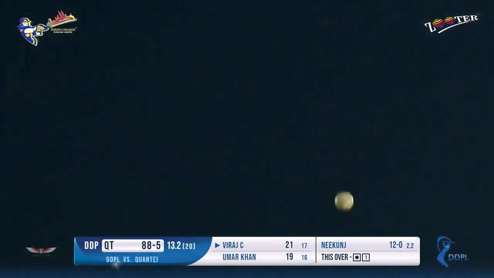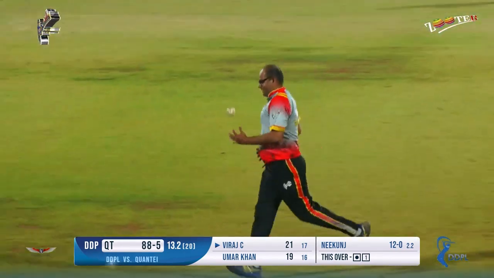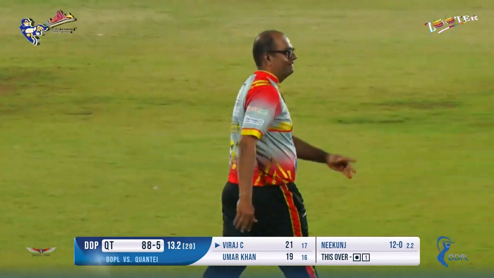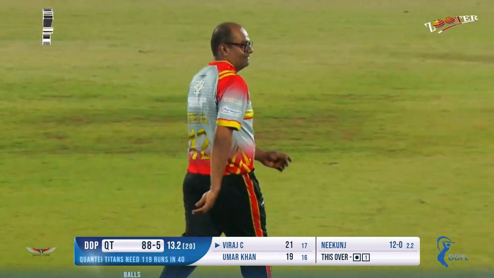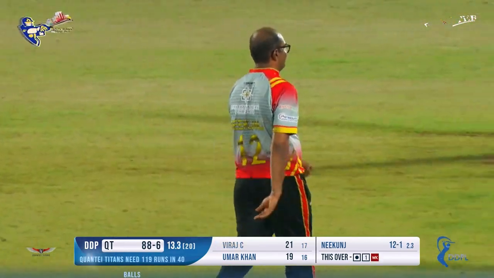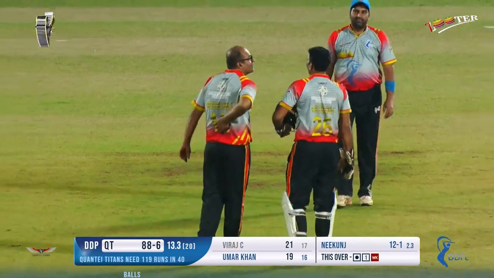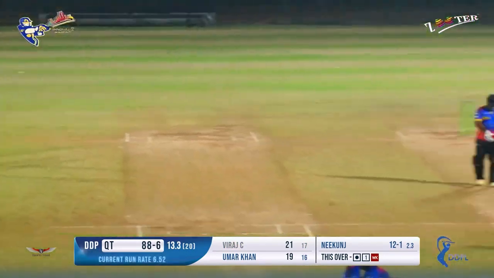In the air, this could be a wicket to Nikunj if he takes that. That's a wonderful catch. And Viraj eventually perishes. That's a sixth wicket down. And Nikunj gets a wicket off his own bowling. That's a very good catch. Viraj going back to the pavilion. 88 for 6 now, QUANTEI Titans.